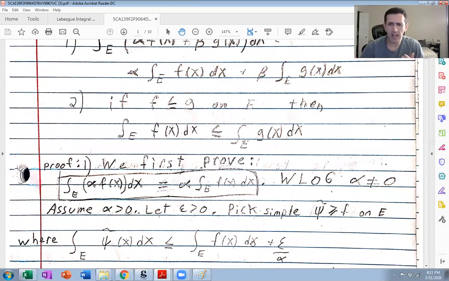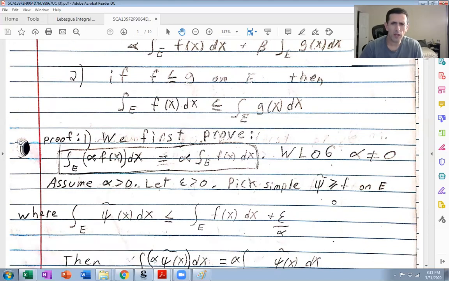If I add epsilon over alpha to that infimum, it's no longer a lower bound. So there's one of these integrals that's less than, we don't care about less than or equal to, that's fine. But there is one of these integrals that's less than this, the infimum plus this positive number. Okay, now let's call that psi tilde.